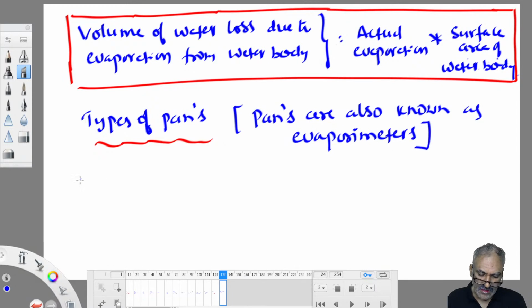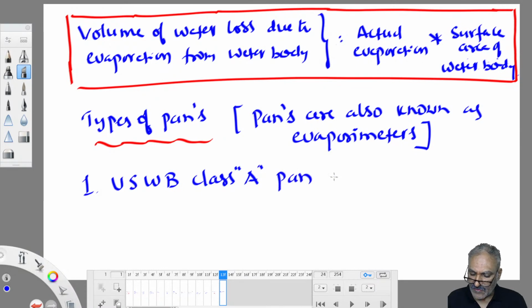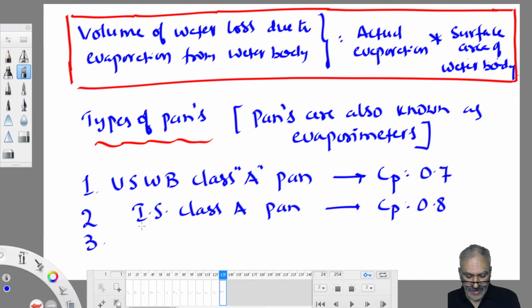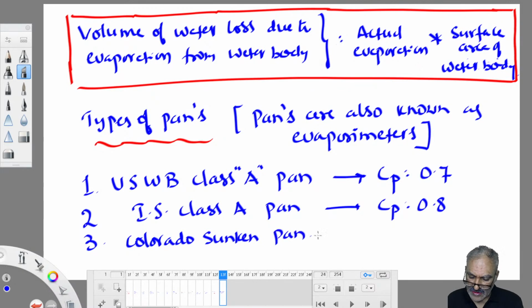Very popular among all of them is the USWB Class A pan, United States Weather Bureau Class A pan. Whenever we use the USWB Class A pan, Cp value is taken as 0.7. We have our own standard pan, called the IS Class A pan, Indian Standard Class A pan, and Cp value for this is 0.8. Similarly, we have the Colorado sunken pan, whose Cp value is 0.78.